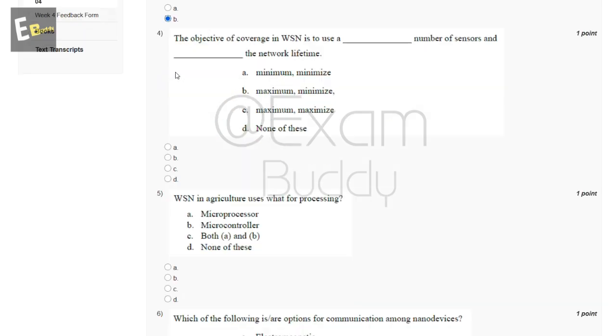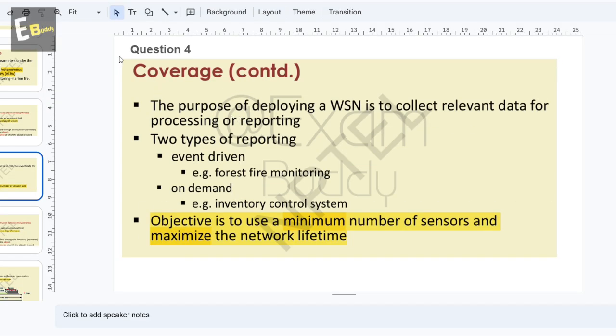Now the fourth question is: the objective of coverage in WSN is to use a dash number of sensors and dash the network lifetime. The options are: A minimum, minimize; B maximum, minimize; C maximum, maximize; D none of these. Question fourth, the objective is to use a minimum number of sensors and maximize the network lifetime.